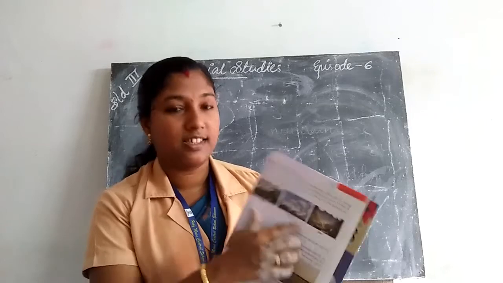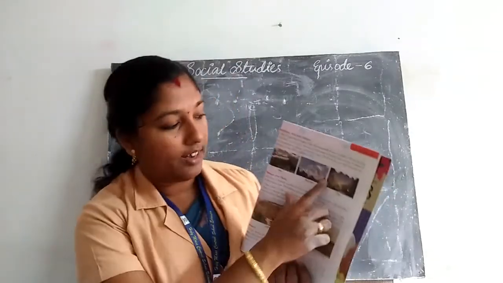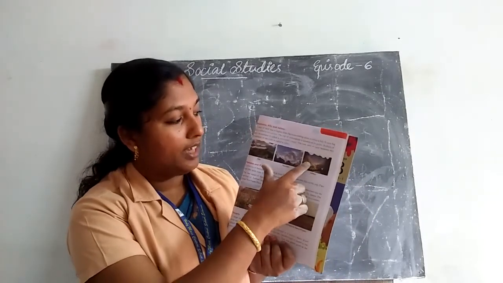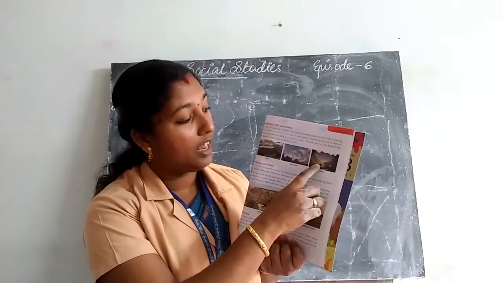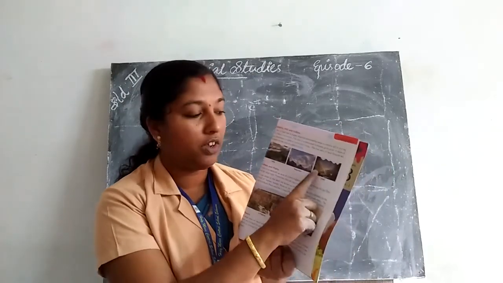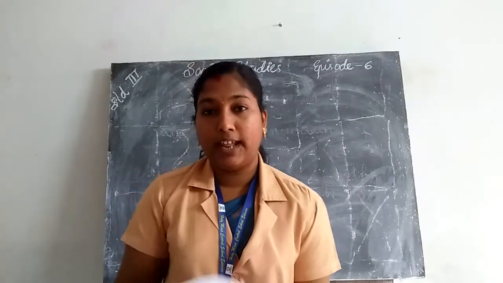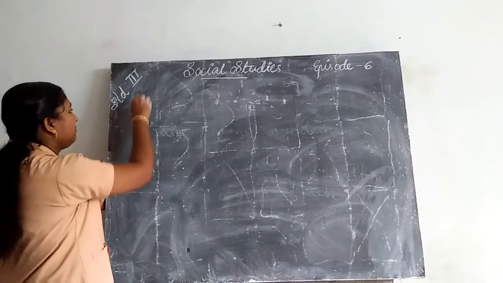What are valleys? The low area of land. Here we can see that two hills are present. The low area of land between the two hills is called valleys. Okay. Next is plateaus. The next natural feature is plateaus.